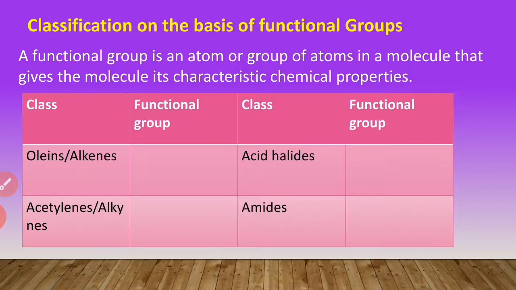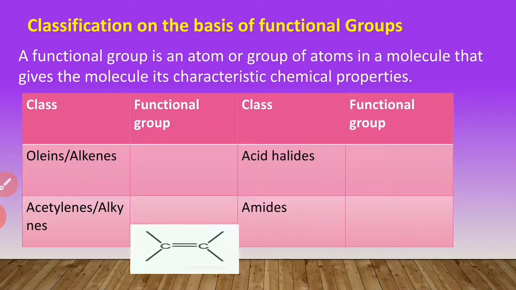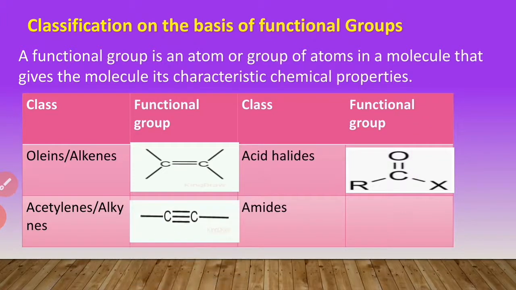Olefins or alkenes. This is the structure of the functional group of alkene. Okay. Acid halide. This is the structure of the functional group of acid halide. Acetylenes or alkynes, this is the structure, and amides, this is the structure of amide.